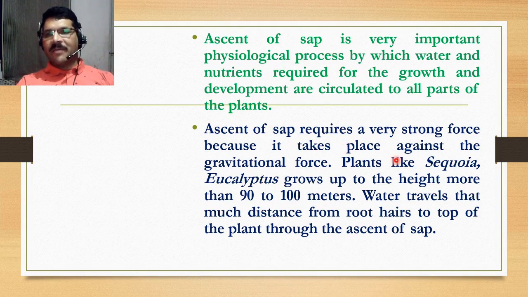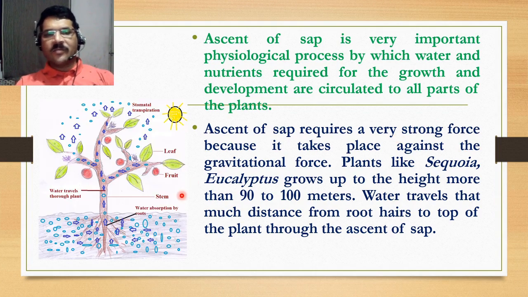Ascent of sap requires a very strong force because there are so many trees which are very tall. For example, sequoia and eucalyptus can grow up to 90 to 100 meters tall, and to lift water from roots to the top of the plant requires a strong force.